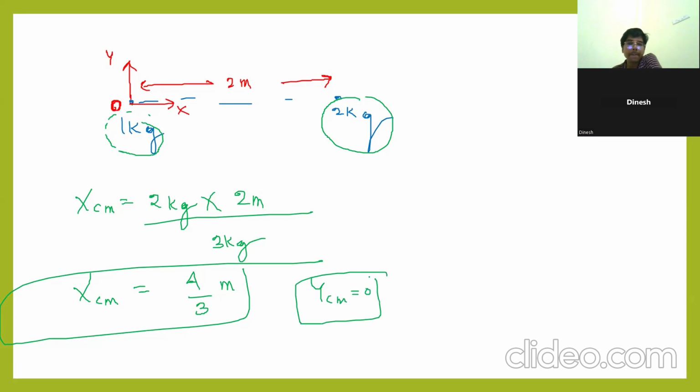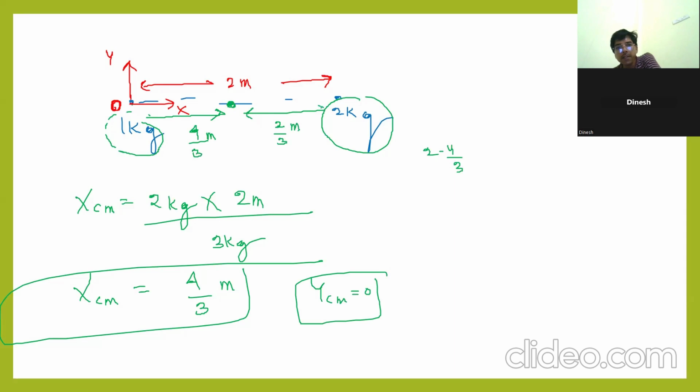So from this m1, this 1 kg block, center of mass is how far? 4 by 3 meter. Then from the 2 kg block, how far? 2 minus 4 by 3. What is the answer? 6 minus 4 by 3, that is 2 by 3 meter. Is it so? Clear?